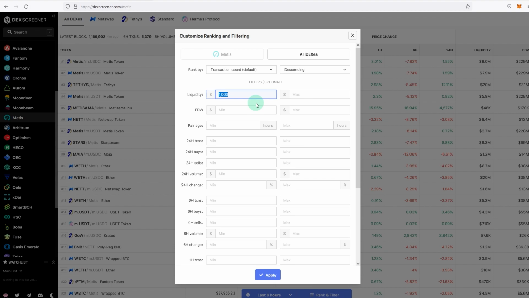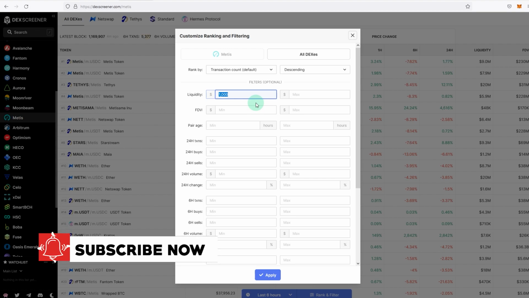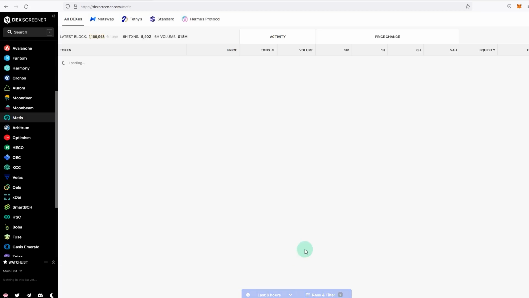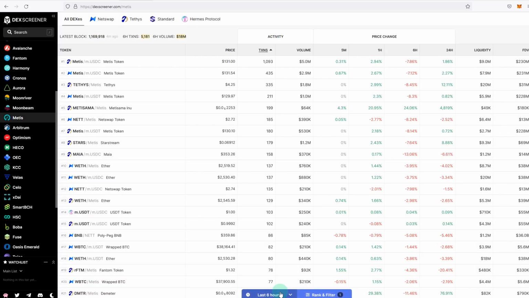Anyone that has been trading crypto for some time will know that straight away. There's no point investing or putting your money in a crypto that has like $5,000 liquidity or stuff like that, because if a big seller is going to sell, it's going to go down in one candle, right? So what I do is filter out projects that have at least 10,000 in liquidity, and max I'll just leave it and click on apply. Last 6 hours, you can change it to 24 hours as well, it's up to you.